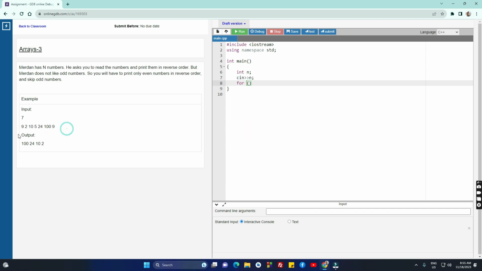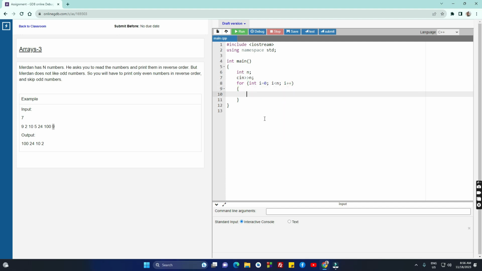My loop, first it will read a number at index 0, then it will read number at index 1, then at index 2, and it will continue like that until index 6. So in total it will run 7 times, but the first index is index 0 and the last index is index 6. That's why I will start my i from 0 and it will continue while i is smaller than n. So if you start from 0, you don't put this sign, because if you put this sign it will work 8 times, not 7 for this example.